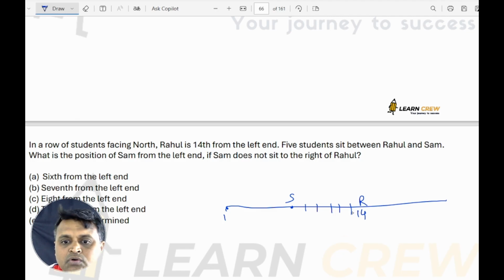So now, what is the position of Sam from the left hand? Rahul's position from the left is 14. 14 minus 6, that is 1, 2, 3, 4, 5, 6, would be 8. It is the 8th position. Sam is in 8th position. So it is 8th from the left. So the answer is option C.